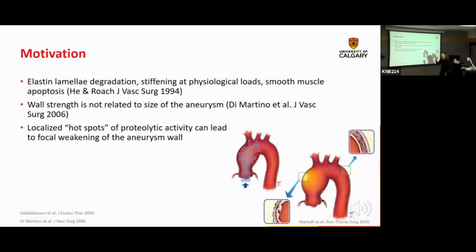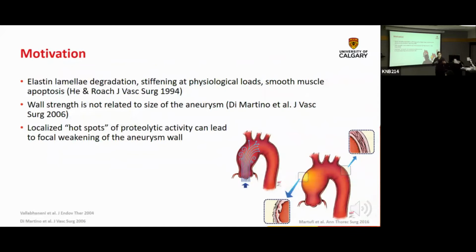So elastin is one of the proteins that make up the mechanical behavior of the aorta, along with collagen. Elastin degradation and stiffening has been identified for many years as one of the hallmarks and characteristics of aneurysmal degeneration. You also have cell death, smooth muscle cell death. And we also found, in some studies that we did many years ago in Pittsburgh, that wall strength is not directly related to size.